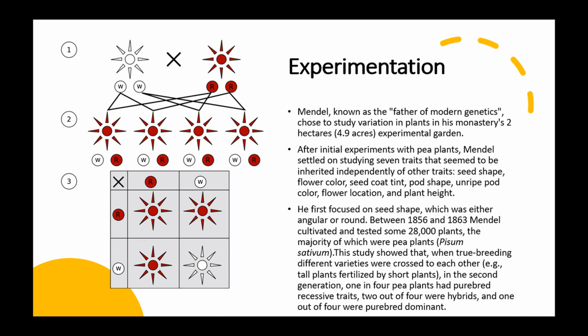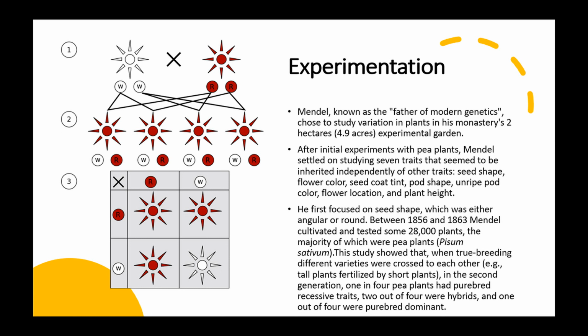he bred pea plants. Now, there were several variations in pea plants. There was the color of the pea and the color of the flower, and was the pea wrinkled or smooth, etc. There were about 7 traits that he studied. And he started breeding them and crossbreeding them to figure out why these different plants had different traits.